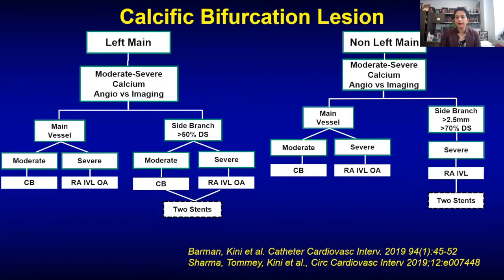So for the non-left main, for the main vessel, it is the same. If you have moderate calcium, cutting balloon. Severe calcium, do OA, IVL, or RA. If the side branch is large and you have more than 70% diameter stenosis and the lesion is longer, you can also consider rotational atherectomy, OA, IVL, and then do a 2-stent technique.